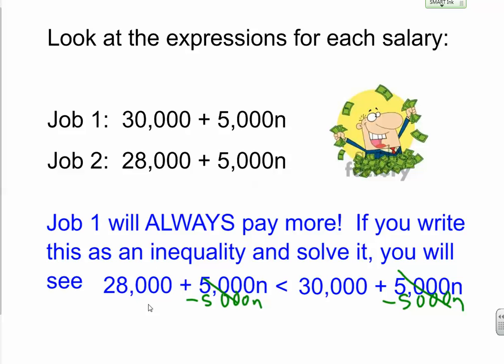Okay, so when you try to solve this inequality, we subtract 5,000 from both sides, and we get 28,000 is less than 30,000. And that's true. 28,000 will always be less than 30,000. That also shows you that there's no solution to this inequality. There's no value for n that will ever make these the same. But 28,000 will always be smaller than 30,000.